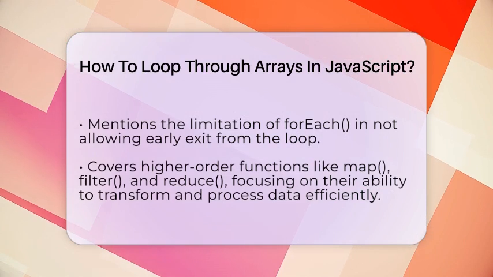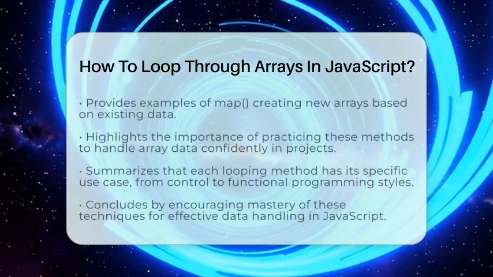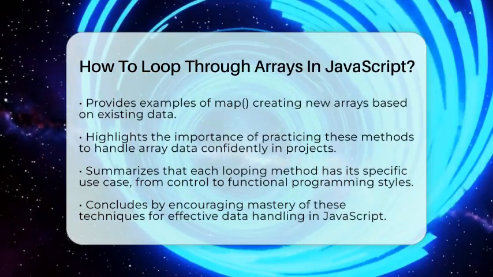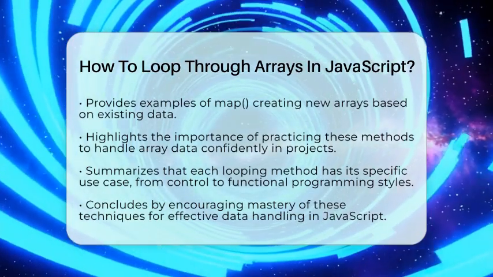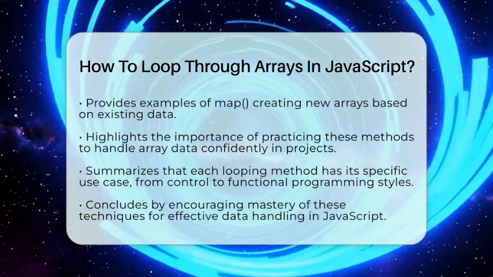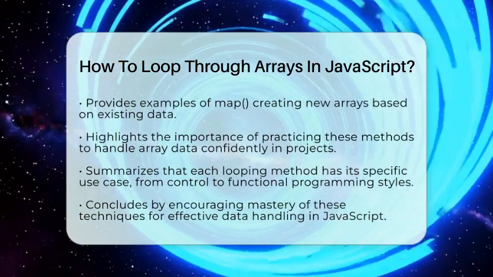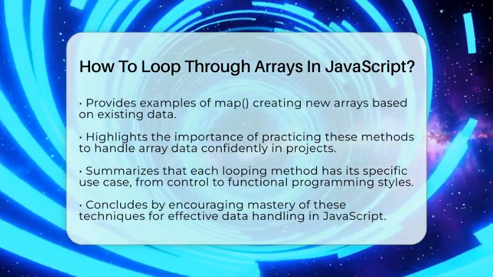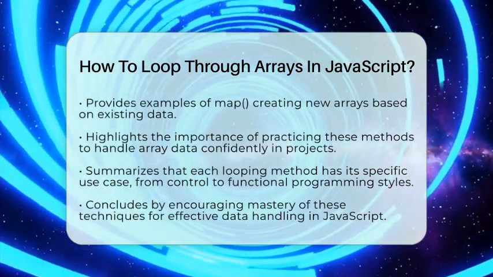Finally, there are higher-order functions like map, filter, and reduce. These are more advanced but very powerful. They let you transform, select, or combine array data in a clear way. For example, map creates a new array by applying a function to each item: const doubled = array.map(x => x * 2). These methods are perfect when you want to process data in a more functional style.